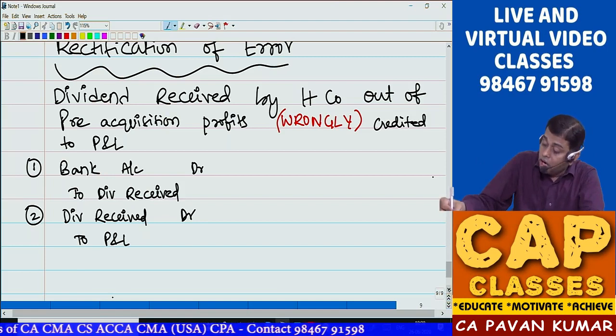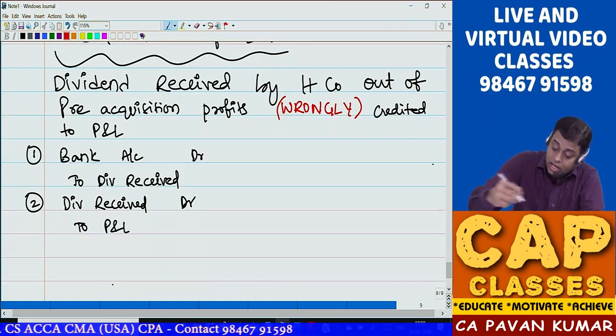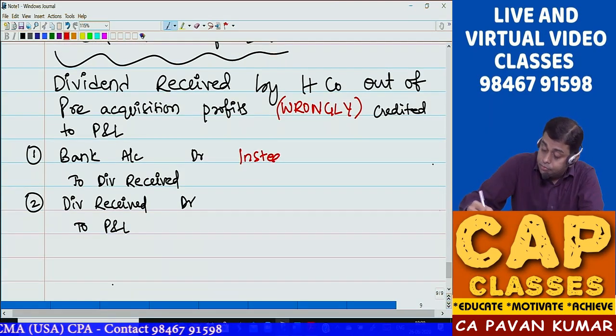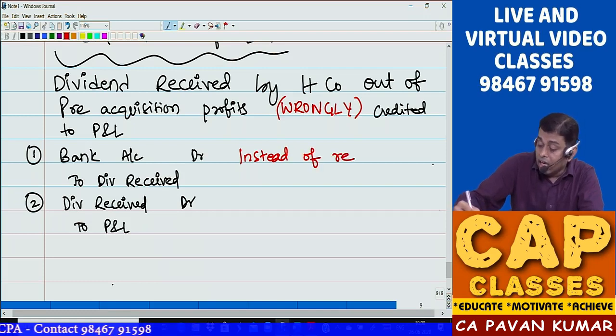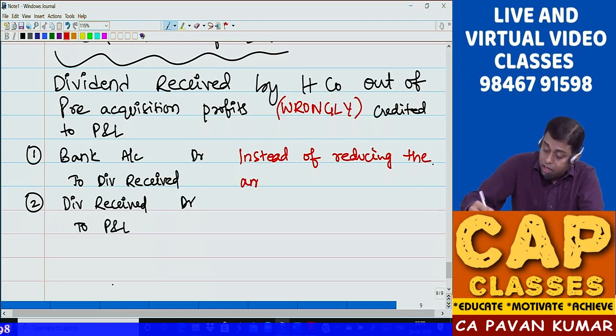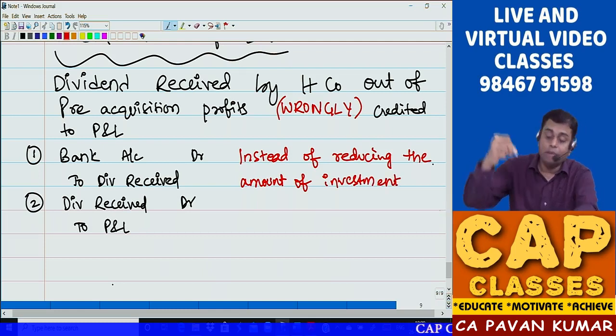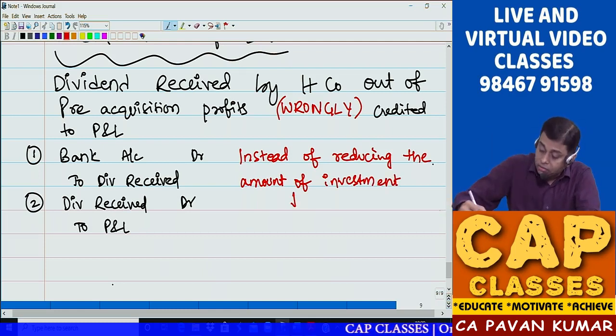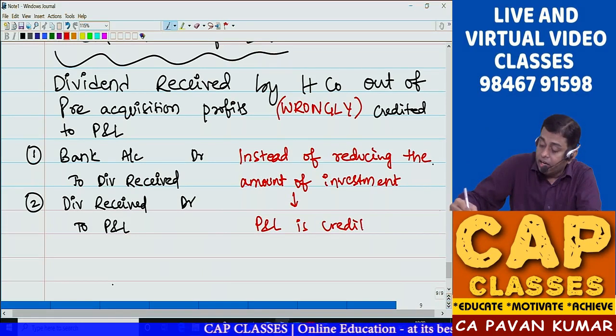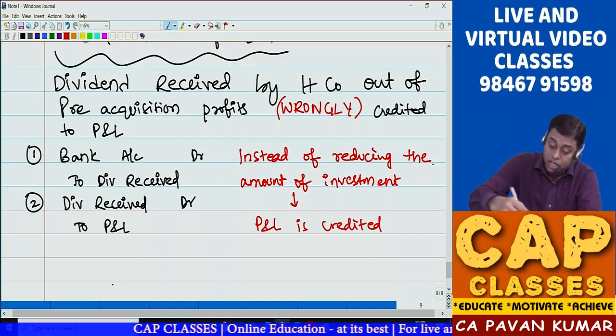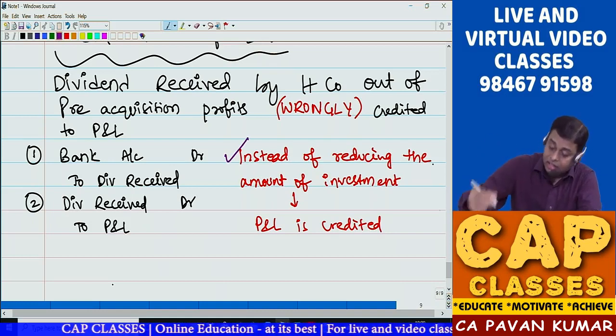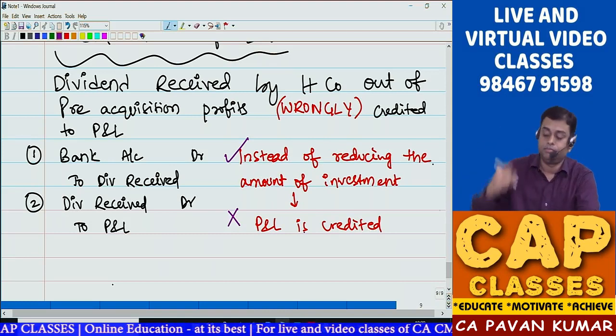Okay. So what is the mistake? Instead of reducing the amount of investment, which is correct accounting, P&L is credited, which is wrong accounting. So what is this? This is correct. What is this? This is wrong.